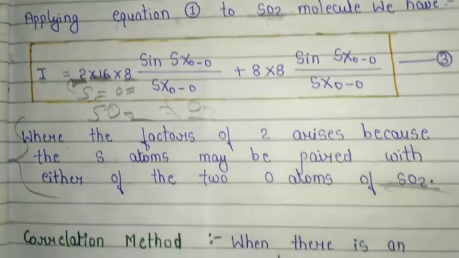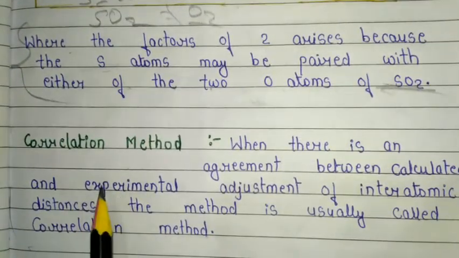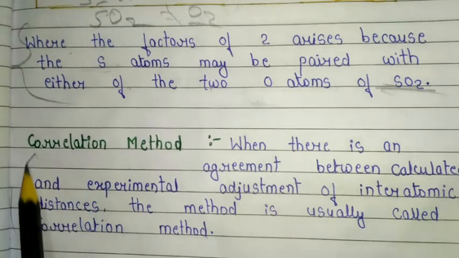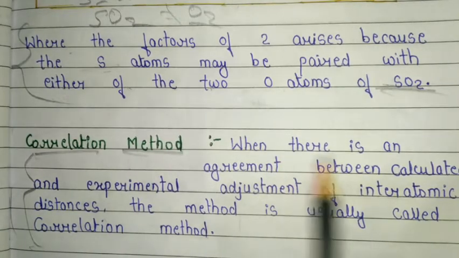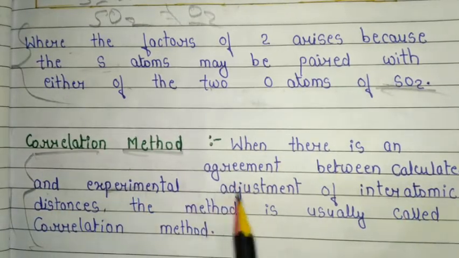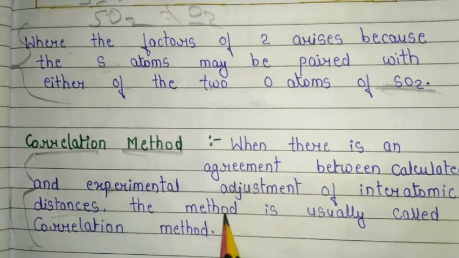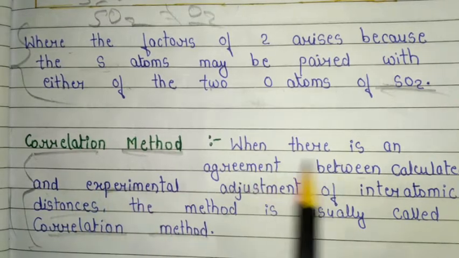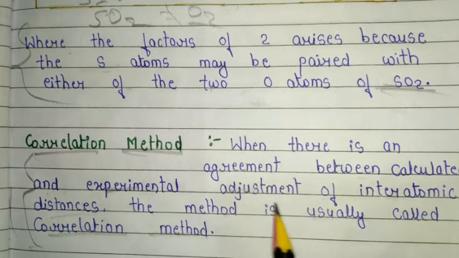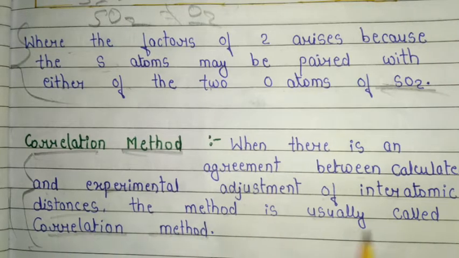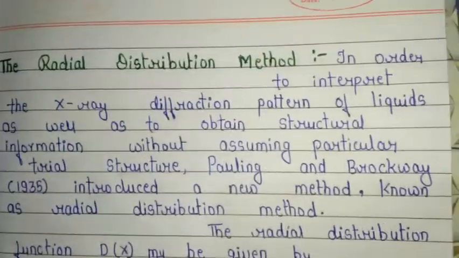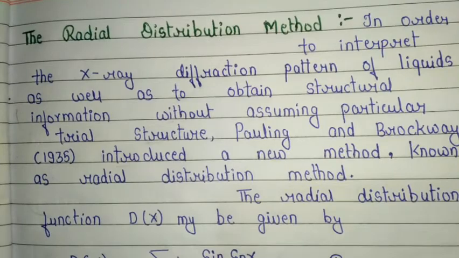Now the important methods: first is the correlation method, also a very important method for the viral equation. When there is an agreement between the calculated and experimental adjustment of the interatomic distance, the method is usually called the correlation method. The definition of this method is very important. The second important method is the radial distribution method.